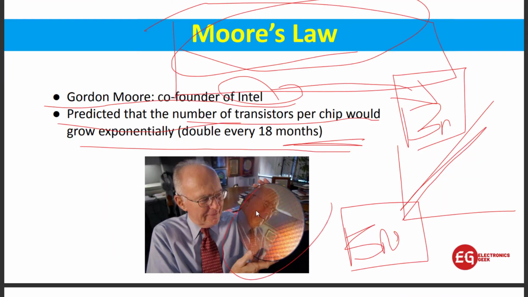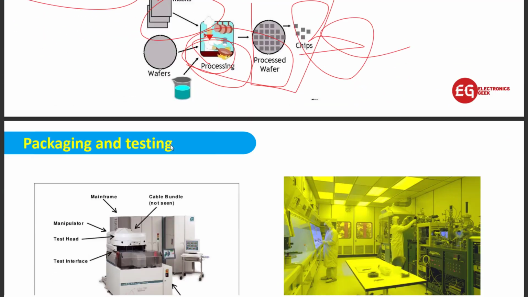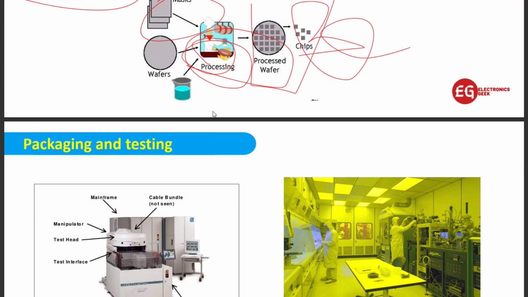So this is the wafer. Okay, there are billions of transistors there. So at last, after we got the chip, we go for the packaging and testing. After manufacturing also, we have to verify whether the chip is working or not.